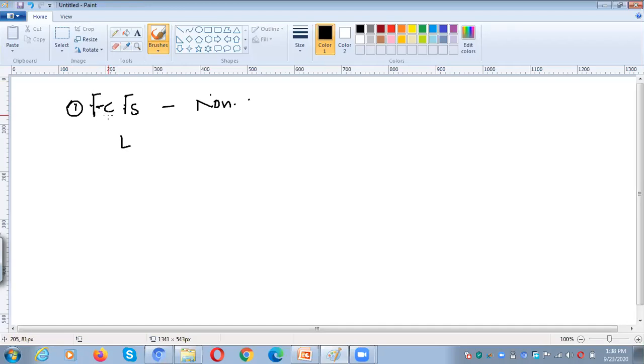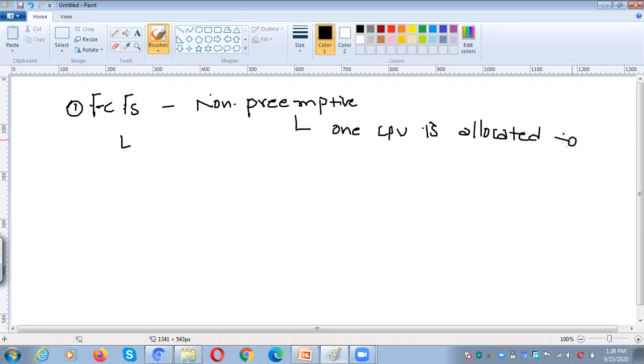In the morning session, we covered the first come first serve scheduling algorithm. It is a non-preemptive scheduling algorithm. So what is non-preemptive? Once the CPU is allocated to a process, automatically the CPU will be available till the completion of that process.